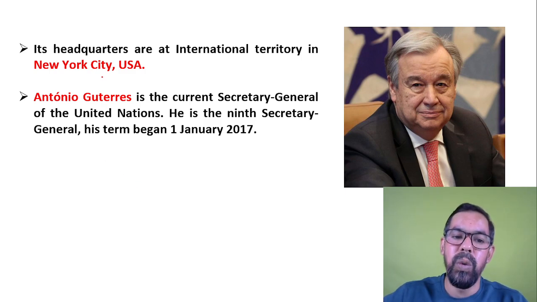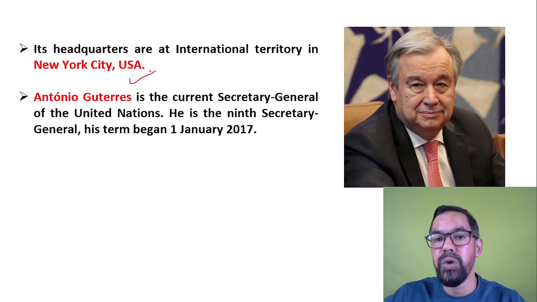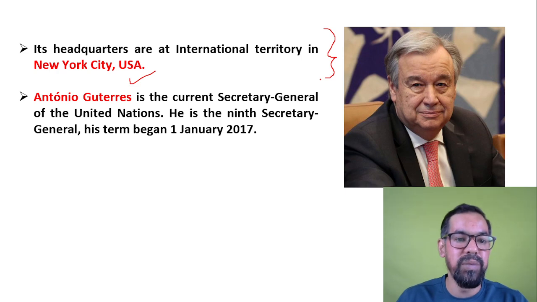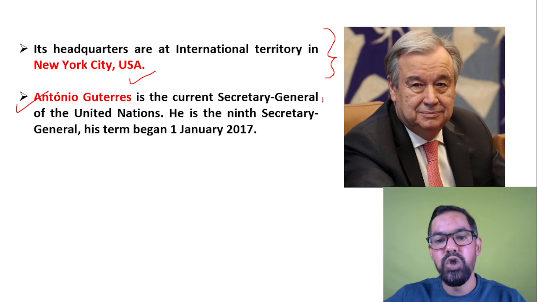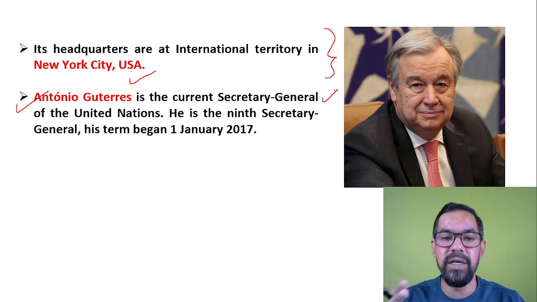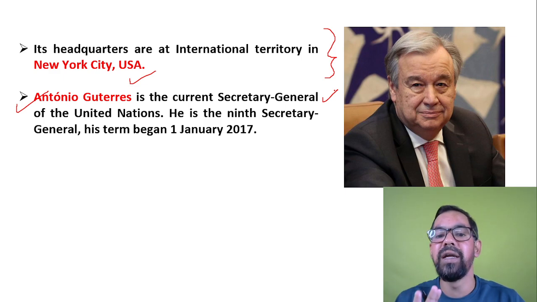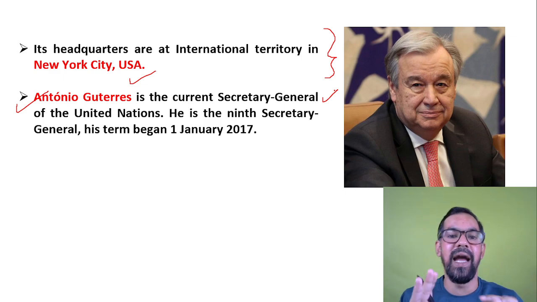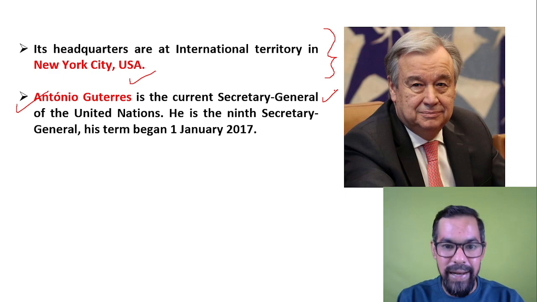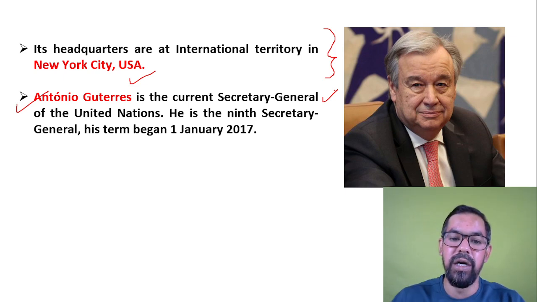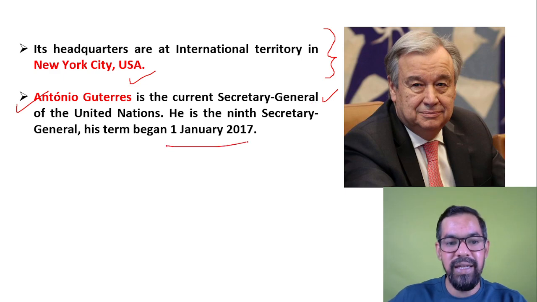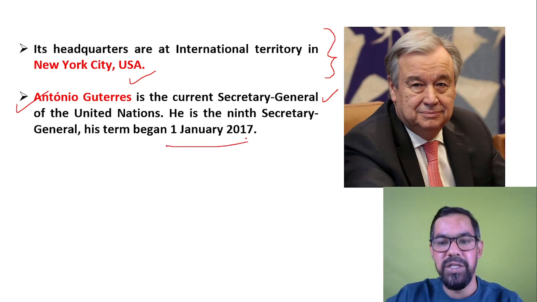If you talk about the headquarters, it is based in New York, USA. Okay, and they have field offices in different parts of the world. Antonio Guterres is the current Secretary General. The post of Secretary General is the highest post in the United Nations, kind of like a president or chairman. Antonio Guterres joined the United Nations as Secretary General on 1st of January 2017. He is the ninth Secretary General of the United Nations.